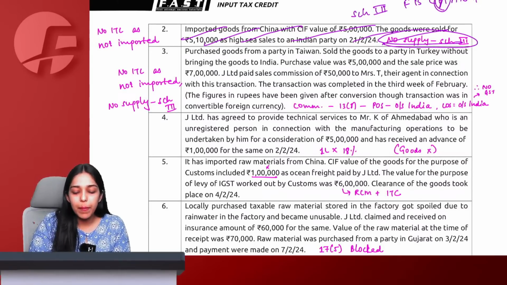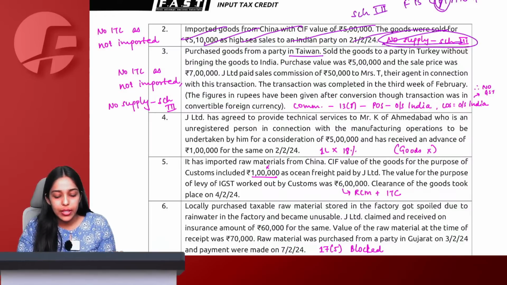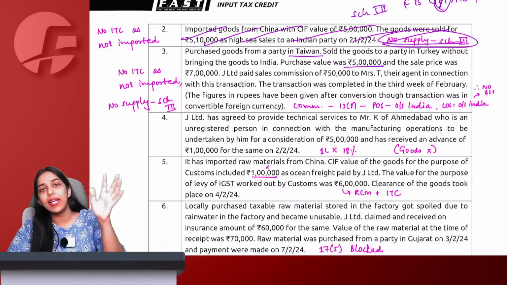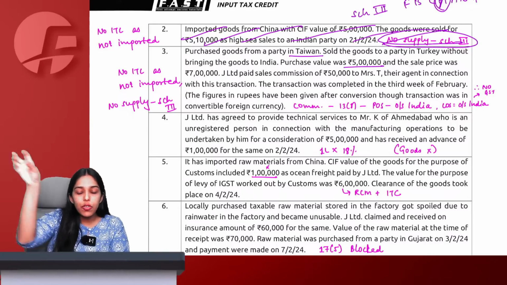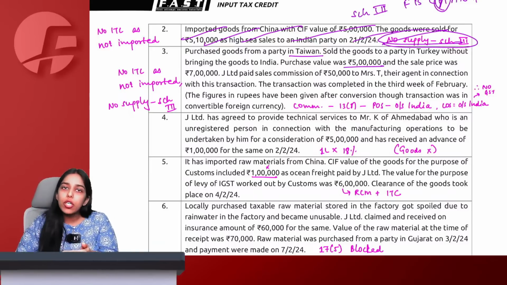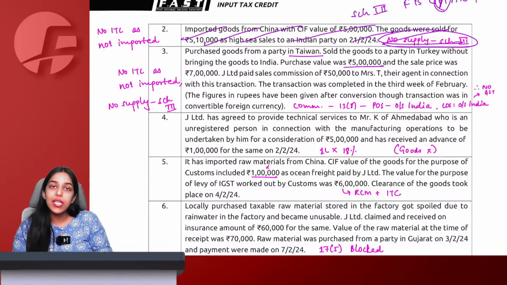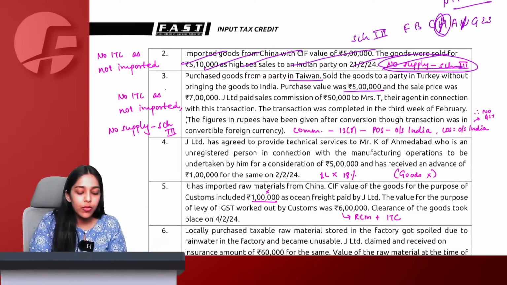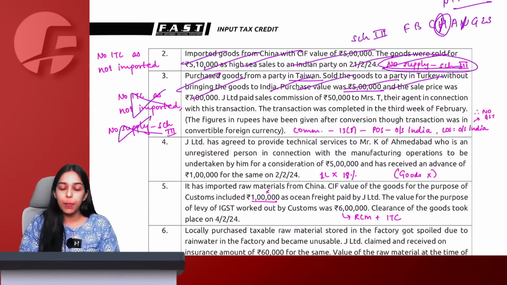Then we purchased goods from a third party in Taiwan, sold the goods to a party in Turkey without bringing them into India. Now again, purchase for 5 lakh, sale for 7 lakh. Purchase also not taxable, sale also not taxable because the goods never came into India. We purchased from Taiwan. If they would have come to India, then import would have happened. Import did not happen. Also, we have sold the goods directly to a person in Turkey without goods entering into India. So this means one non-taxable territory to another non-taxable territory without goods entering into India. No ITC, not import, no supply, Schedule 3 again. No implication on answer for this particular point.